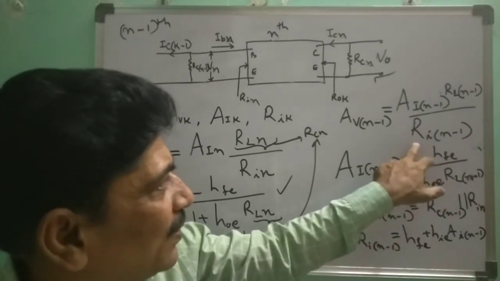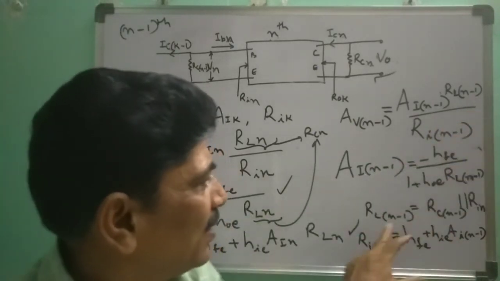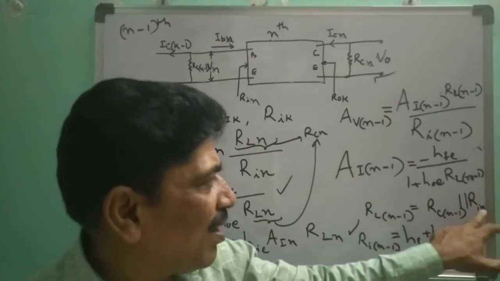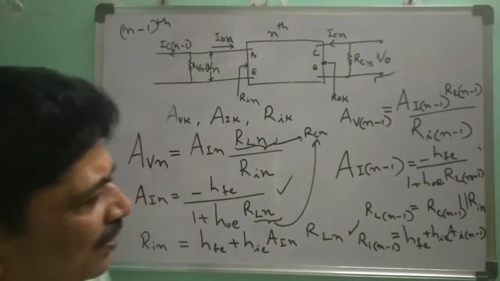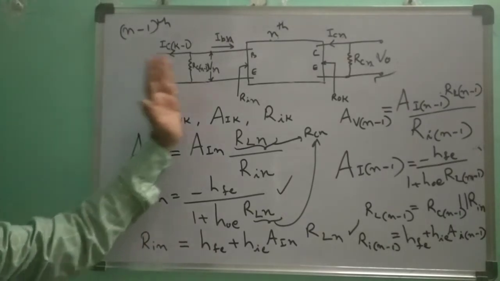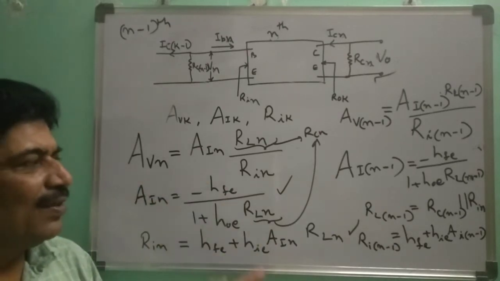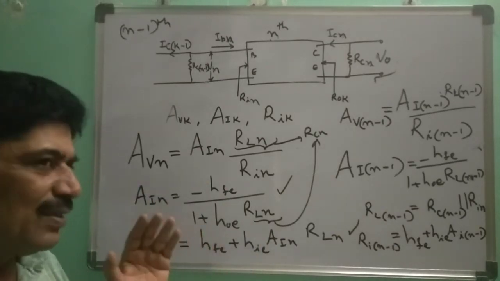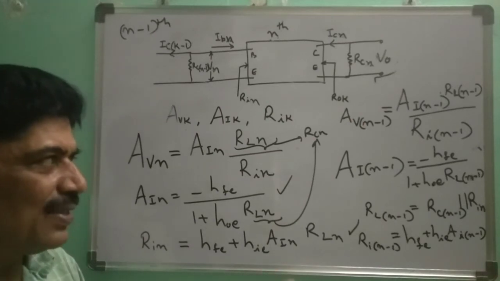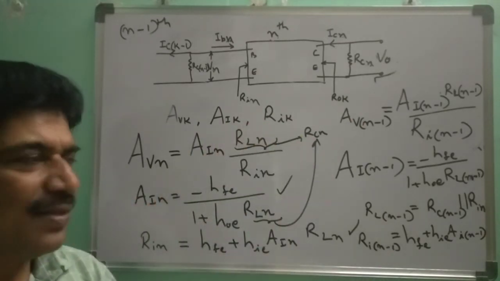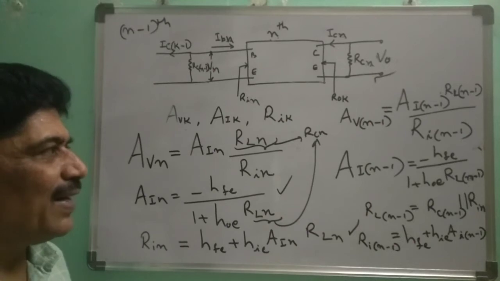Then substitute here. RLN minus 1 is RCN minus 1 parallel with RIN. RIN we can get from this equation. In that way you can go back to the K stage. That means we can find out voltage amplification, that is current gain, voltage gain for all the stages starting from the last stage. This is the method for finding out.